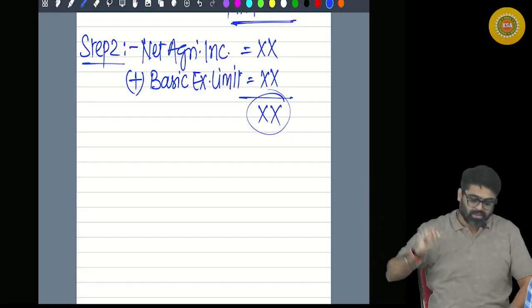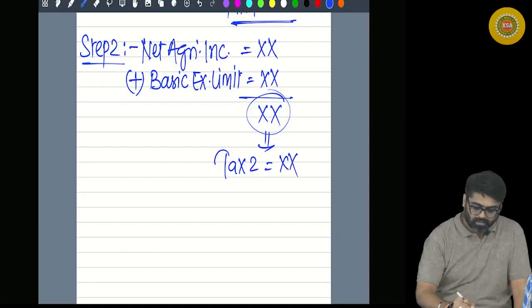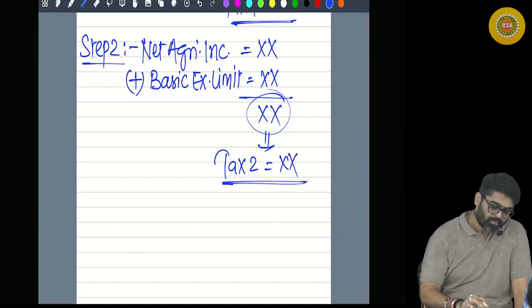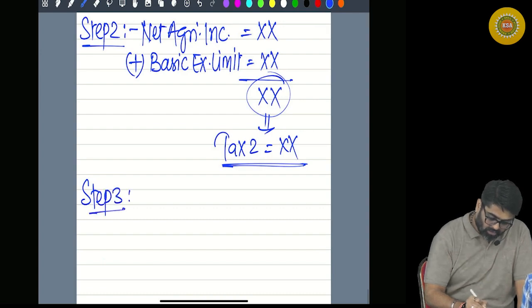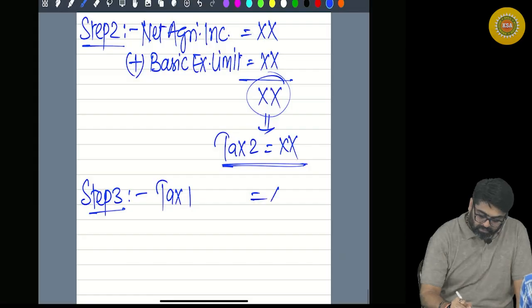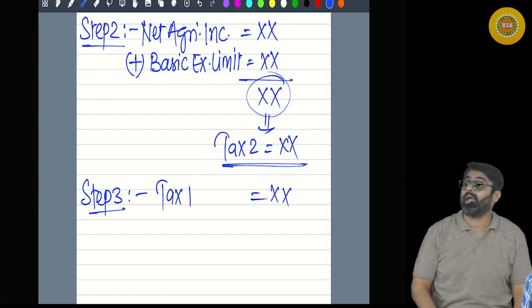Getting my point? Now on this, if you calculate your tax, this is going to give you tax 2. Now in step 3, what are you going to do? You are going to take tax 1. This is the tax on your total income including agricultural income.